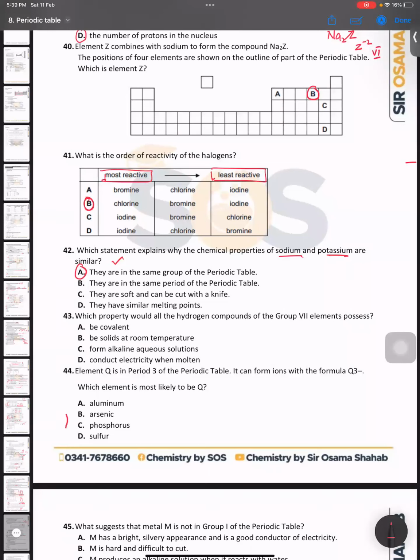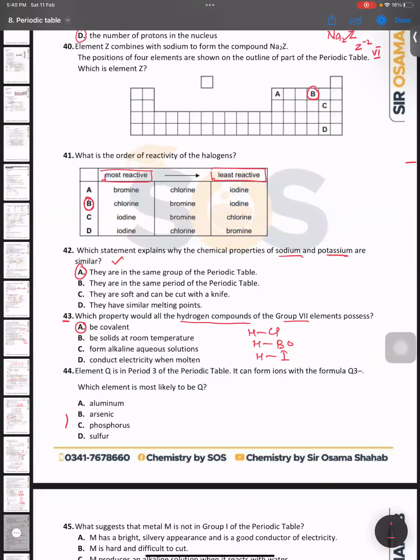Yes, Hassan. Tariq, 43. MCQ number 43. B, covalent. Okay, which property would all the hydrogen compounds of the group 7 elements possess? Hydrogen to chlorine, hydrogen to bromine, hydrogen to iodine. They all are non-metals, so definitely they will form covalent compounds. They all are covalent. Very good. Shabash. 44.